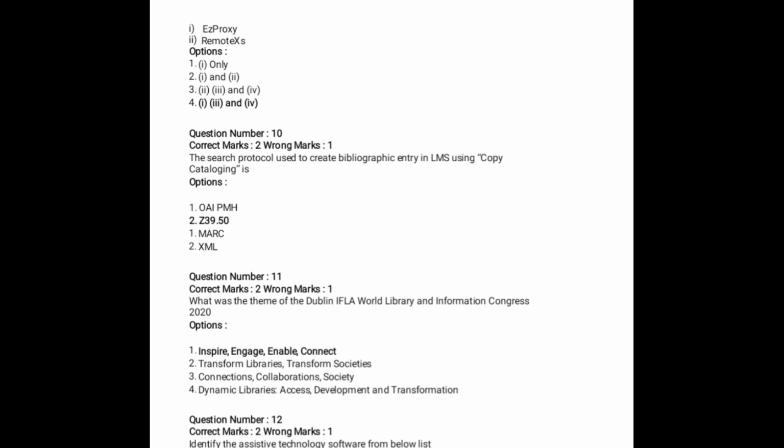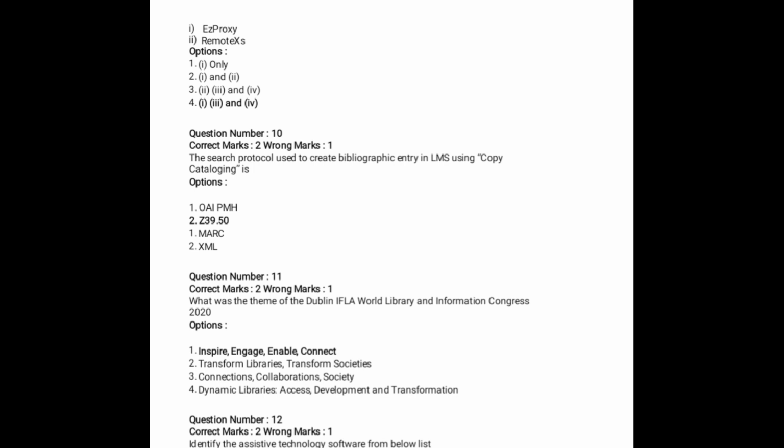Next, question number 10. The search protocol used to create a bibliographic entry in library management software using copy cataloging is Z39.50. This is the search protocol used for creating bibliographic entries in library management software through copy cataloging. So the right answer is Z39.50, option 2.